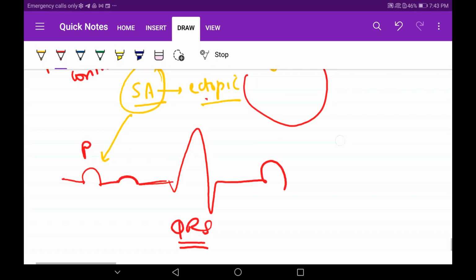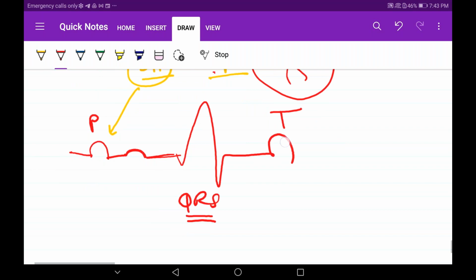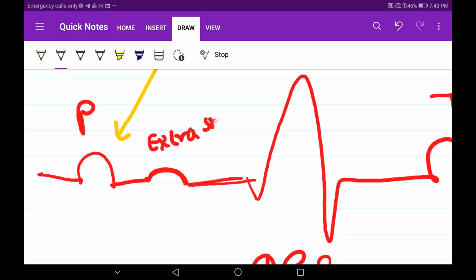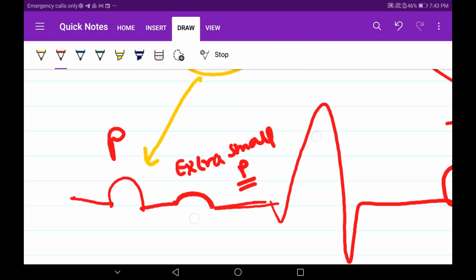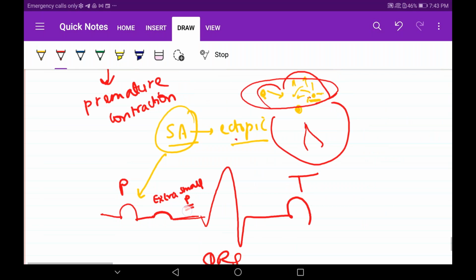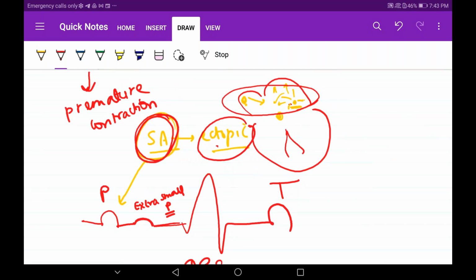But what is happening? We are getting an extra small P wave. Tell me why we are getting an extra small P wave. What is this premature contraction we are getting, guys? Because of this ectopic foci, the SA node is depolarizing the atria, but this ectopic foci is also depolarizing the atria. So we are getting a small P wave again because of the depolarization.